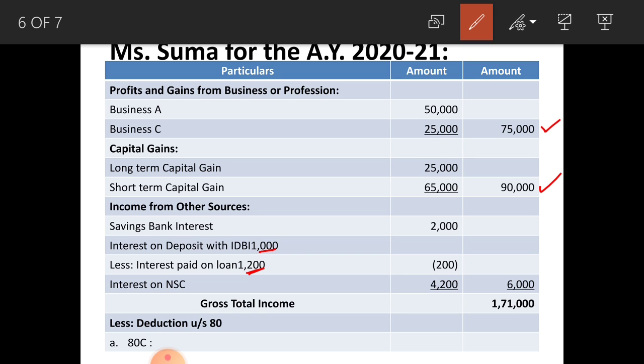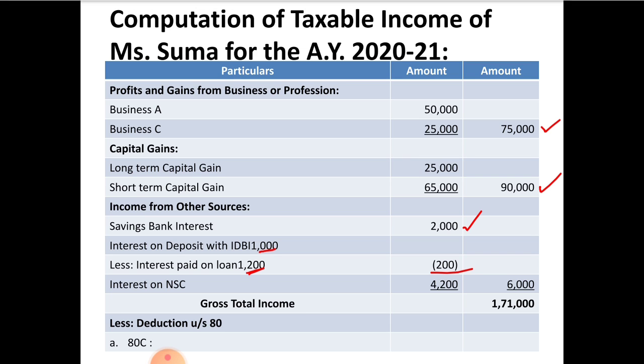Next, interest on NSC 4,200. Total of this amounts to rupees 6,000, that is 4,200 plus 2,000 minus 200 rupees. The total gross total income, that is total of these 3 items, amounts to rupees 1,71,000. From this you have to deduct deductions under section 80 to get the total taxable income of Miss Suma.